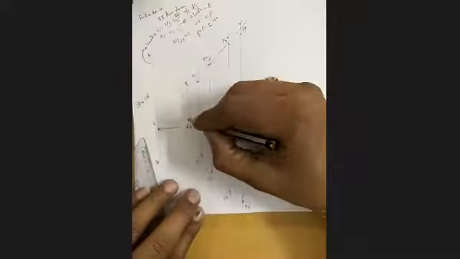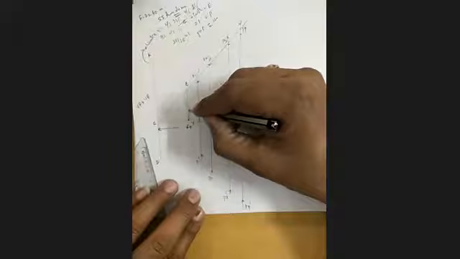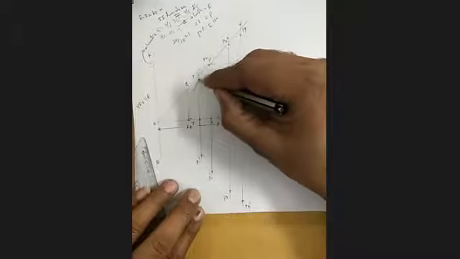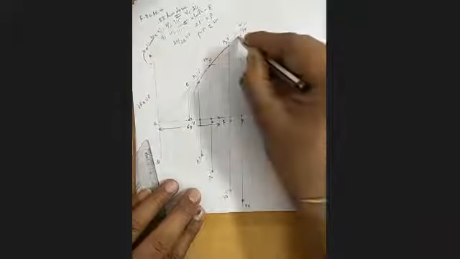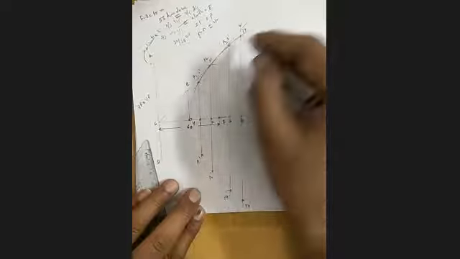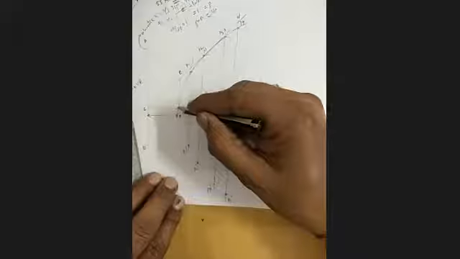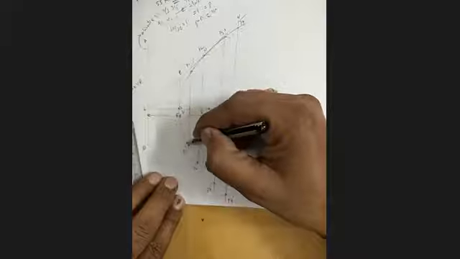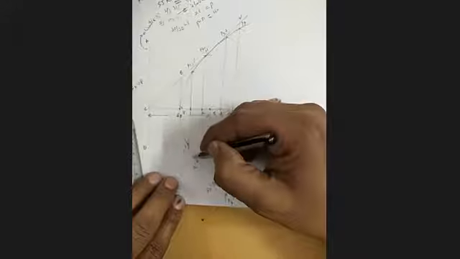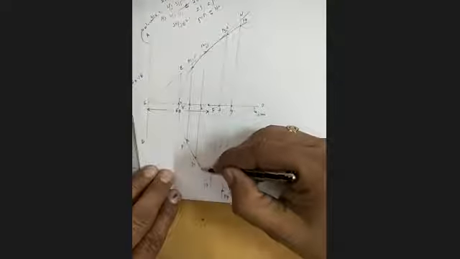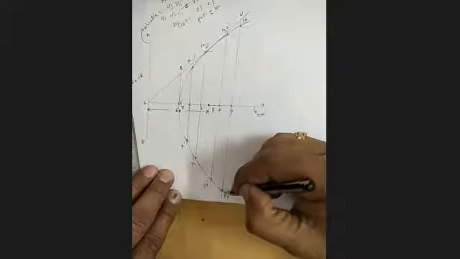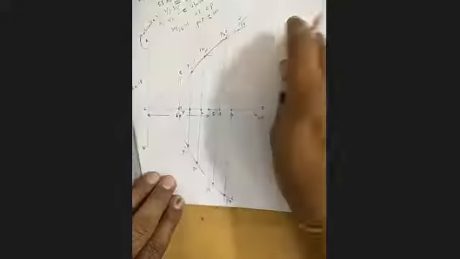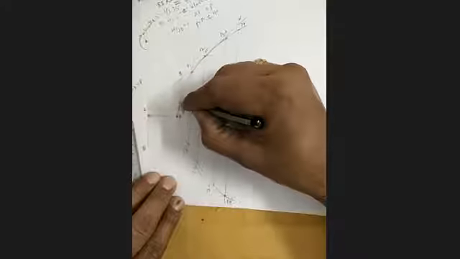Join a very smooth curve from the vertex. Vertex to P1, P1 to P2, P2 to P3, P3 to P4. After P4, stretch it a little bit. Why do you have to stretch, Amma? Because it has more points. It is not the end. It is not the end, meaning it is still moving. Join it and darken the curve.